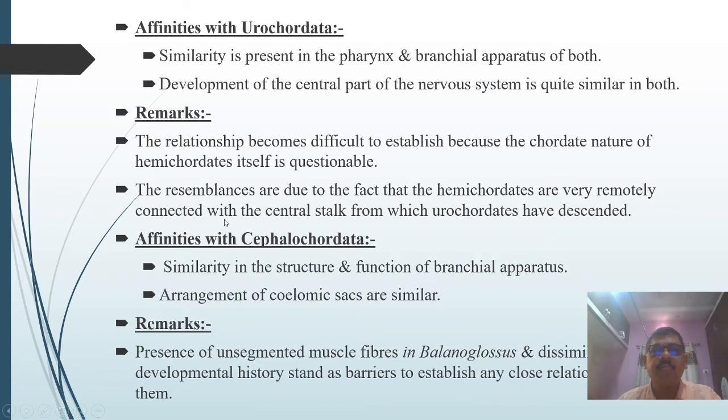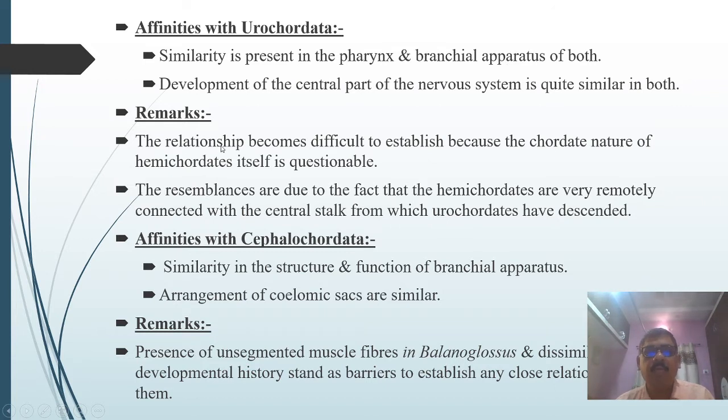Then the affinities with the protochordates, urochordata and cephalochordata. The similarity with the urochordata is present in the pharynx and the branchial apparatus of both. Branchial means the gill apparatus or the respiratory apparatus, and the pharynx. The development of the central part of the nervous system is quite similar in urochordates and hemichordates.